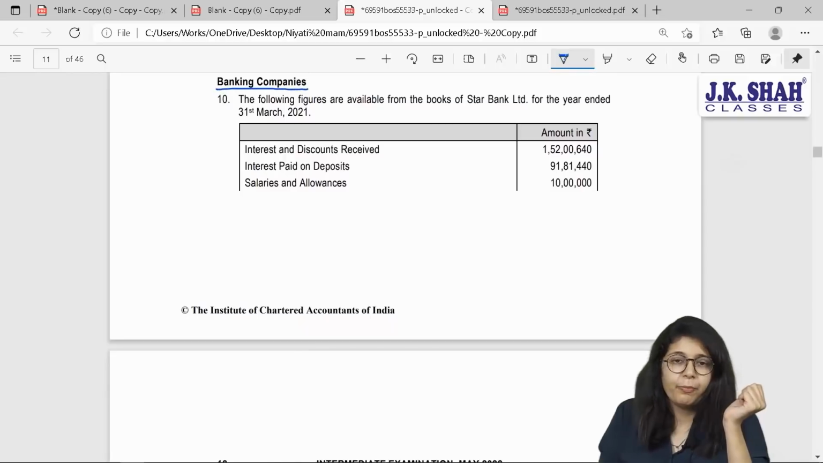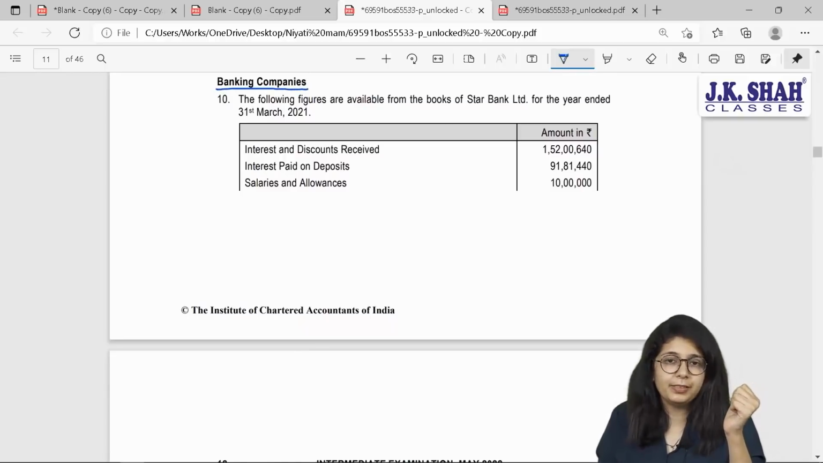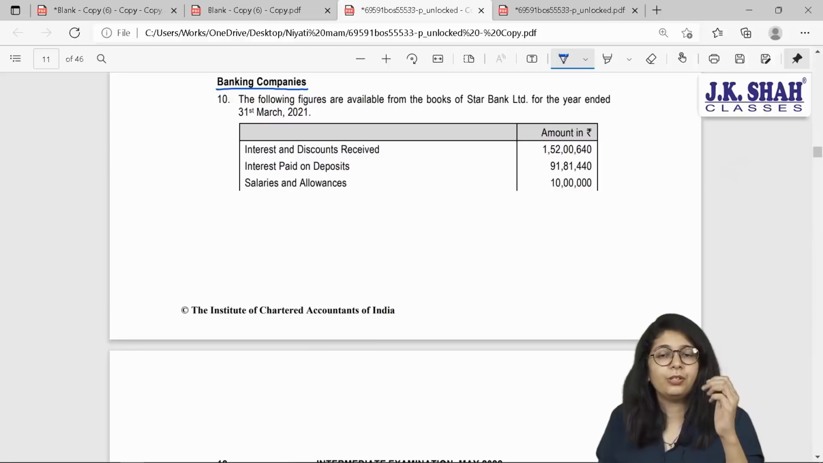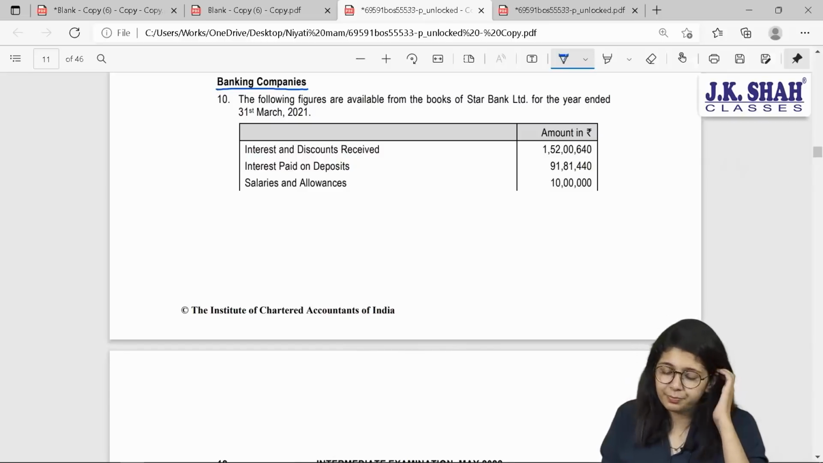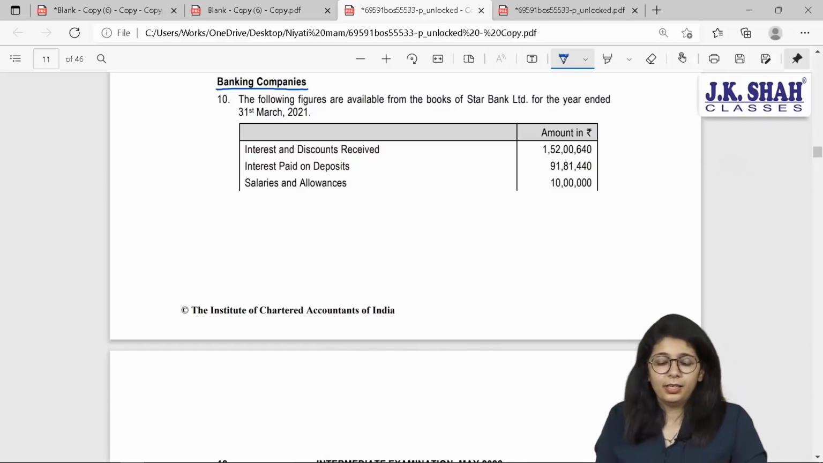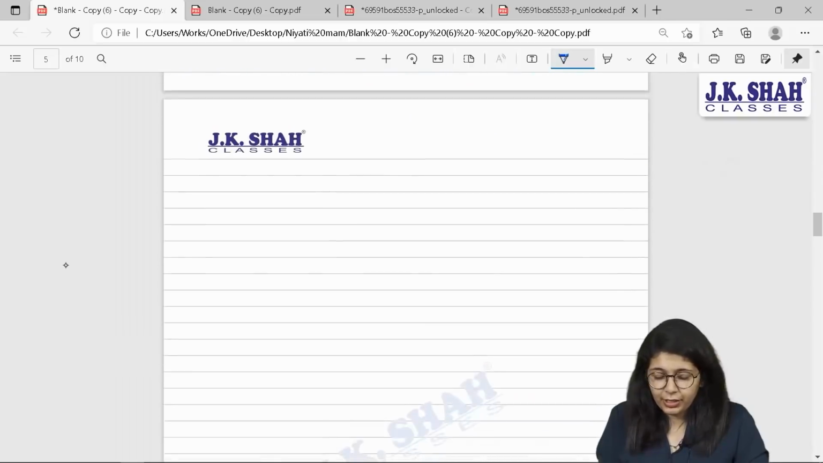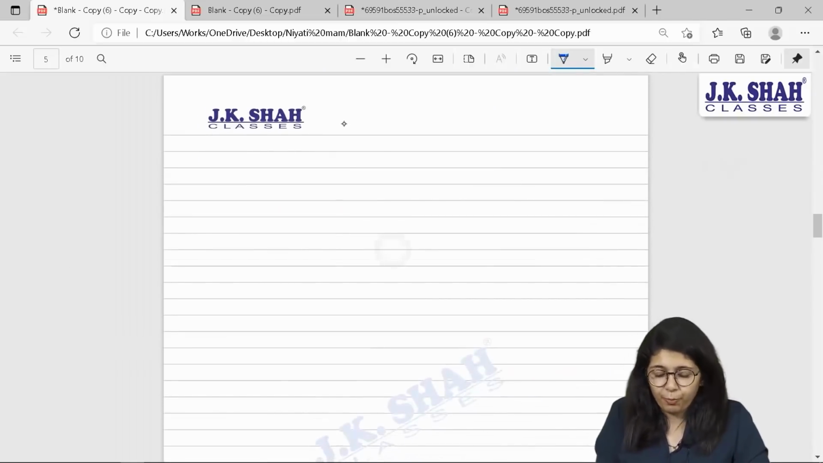Next is one of your important chapters, banking companies. Now, you have so many small concepts in banking companies, and then you have full-fledged sums. What have they asked you in current sum? In current sum, they want you to prepare P&L account of Star Bank Limited. For that, they have given you certain information. Let us check each and every item. Before that, let us recollect together what was the P&L format of banks.